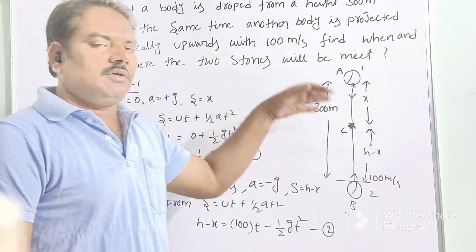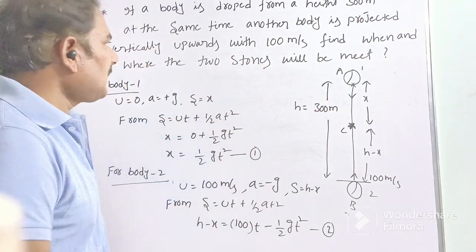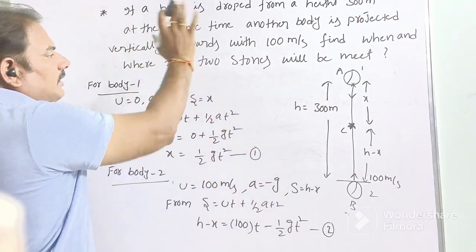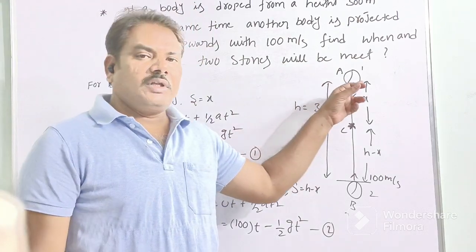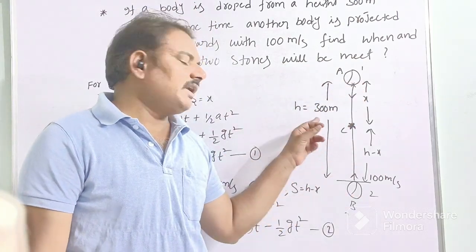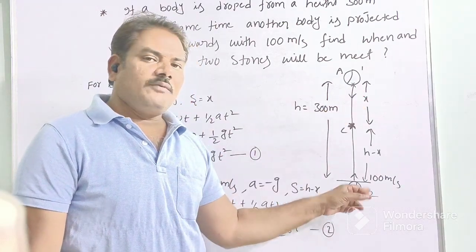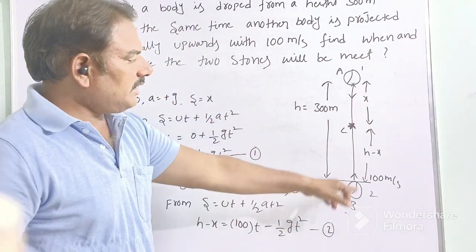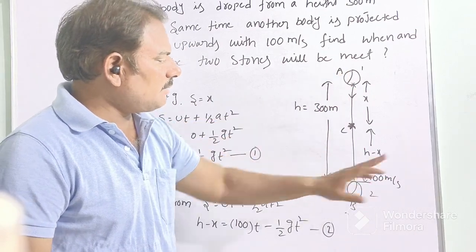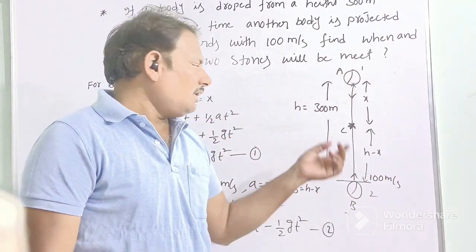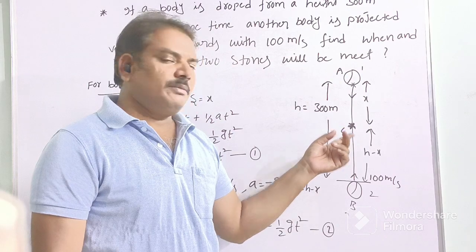So when and where will the two stones meet? The first body is dropped from a height of 300 meters and the second body is projected vertically upward at 100 meter per second. Assume that the two stones will meet at point C.